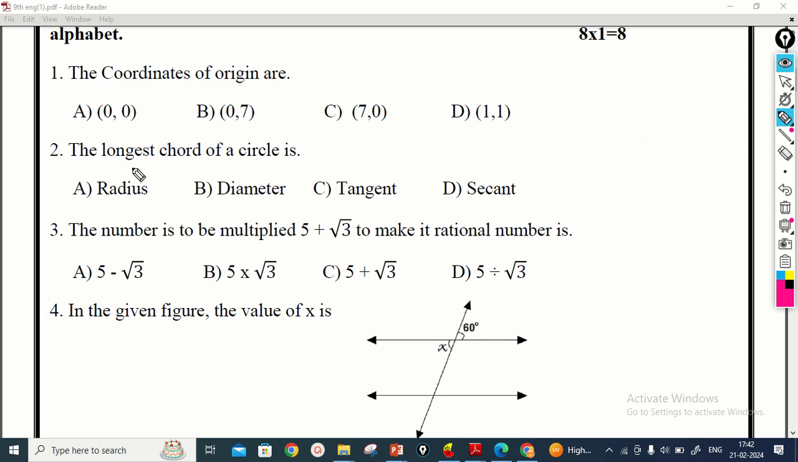And then we get the next question: the longest chord of a circle is. Here we draw a circle.